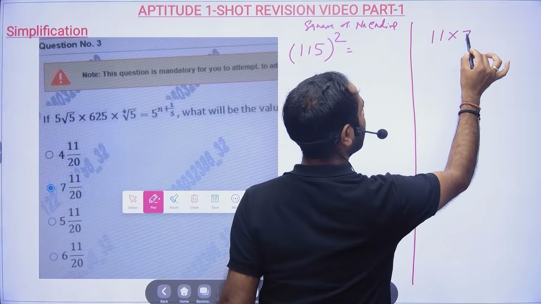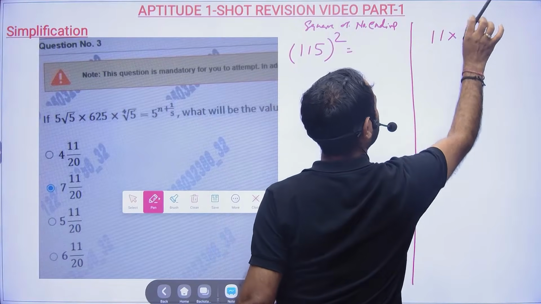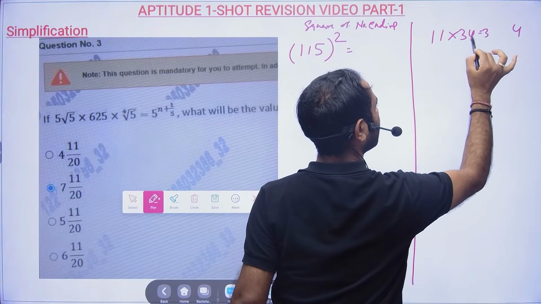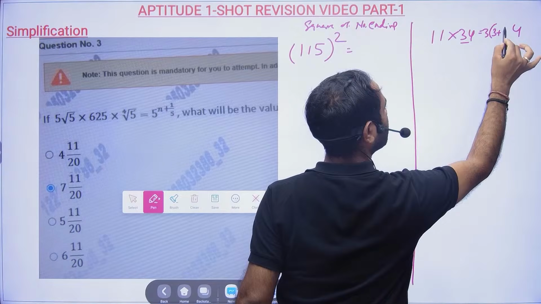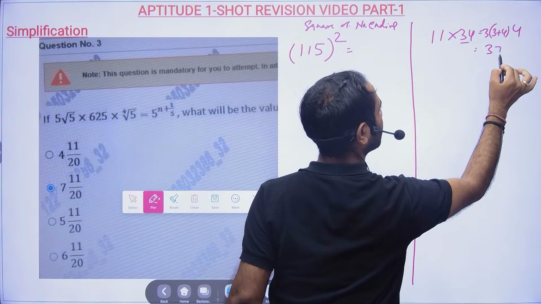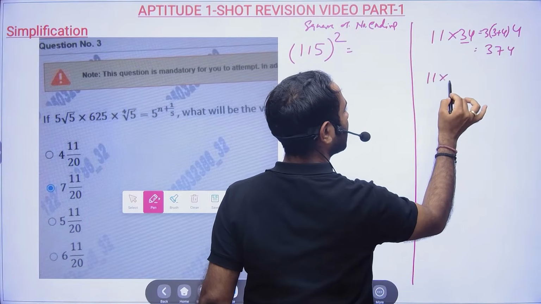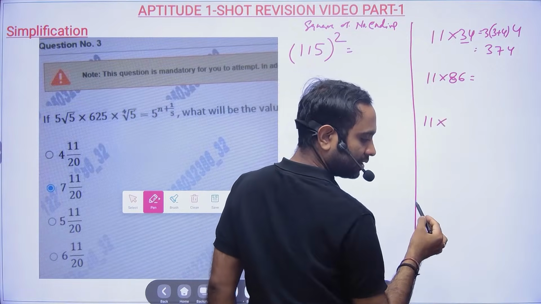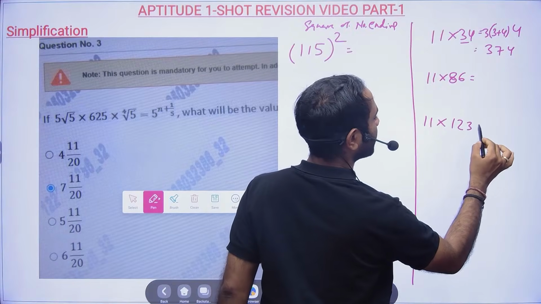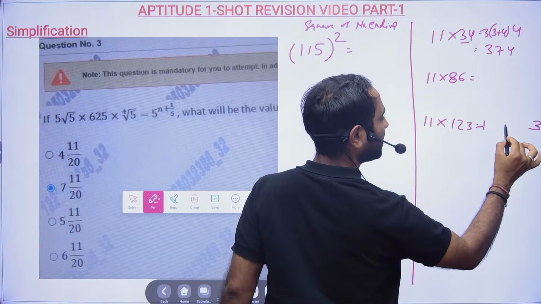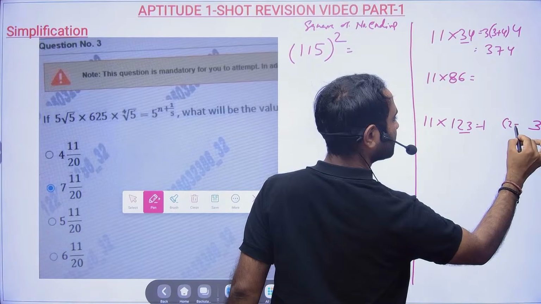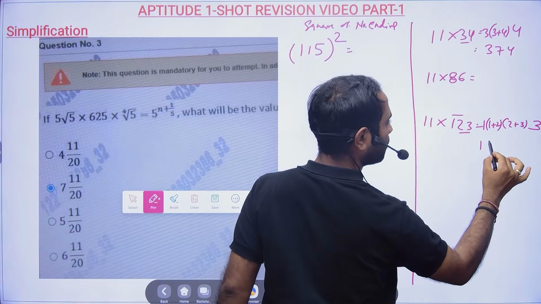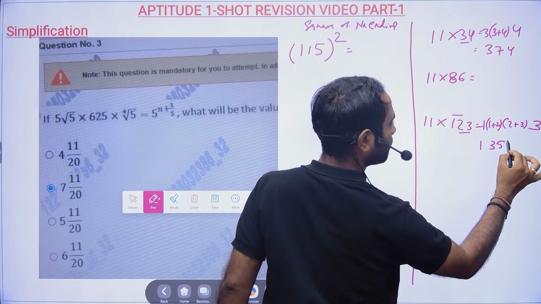So if you are multiplying by 11, let's suppose you are multiplying a 2-digit number, so write 4, write 3, and in between 3 plus 4. So it will be 374. Now you tell me quickly, 11 into 86 will be what? You can multiply even a 3-digit number by 11, 1 2 3. So here 3 will come, and then 1 will come, and then 2 plus 3, and then 1 plus 2. This I have already taught you, 1 3 5 3.